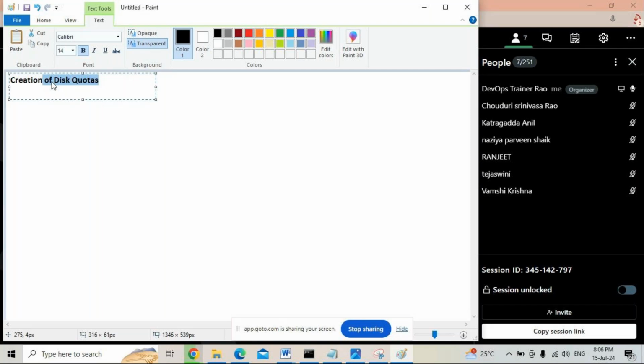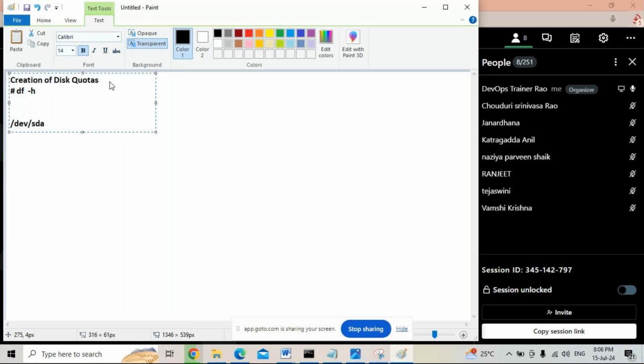So what's the problem here? When you are creating the users, the home directories are going to be created under /home. What is /home? /home is the file system. /dev/sda7 is mounted on /home. /home is not a directory, it is a file system. Whenever we create the users, the home directories are created under the file system sda7. I can create this file system up to 16 terabyte maximum size, and all the user home directories are created under /home.